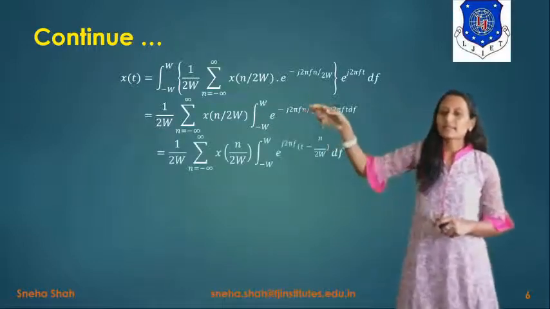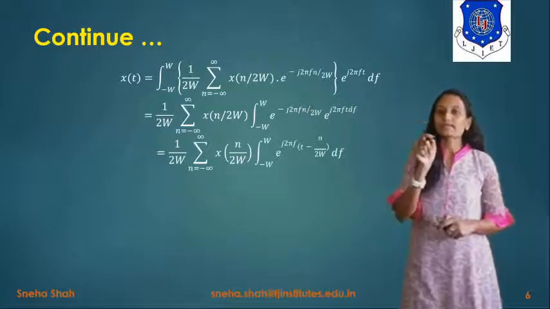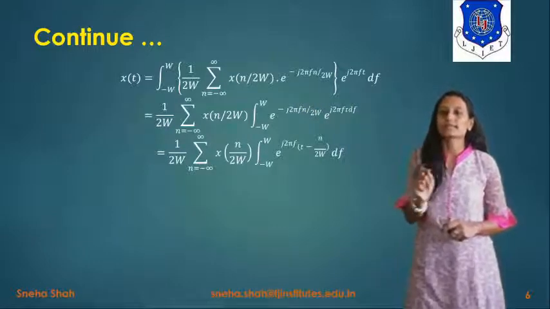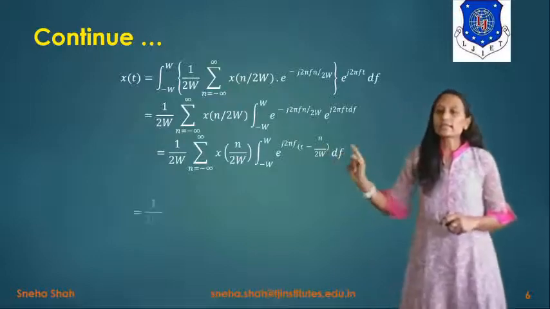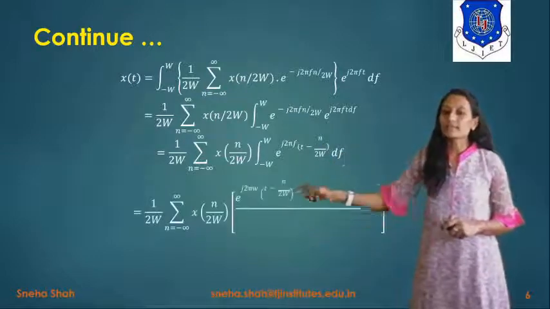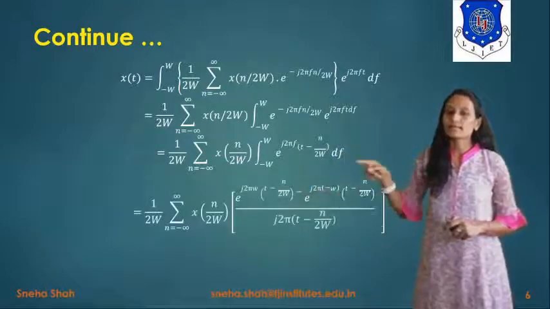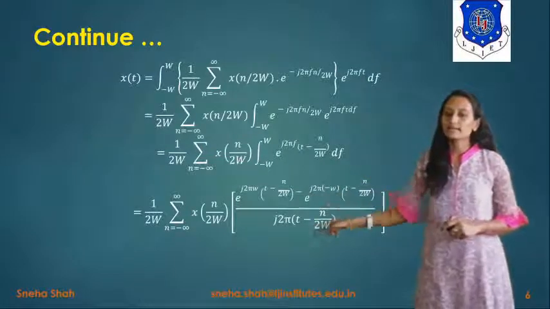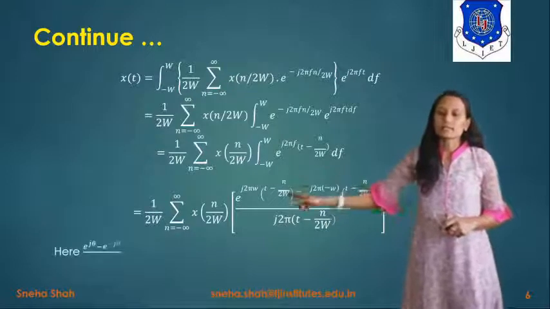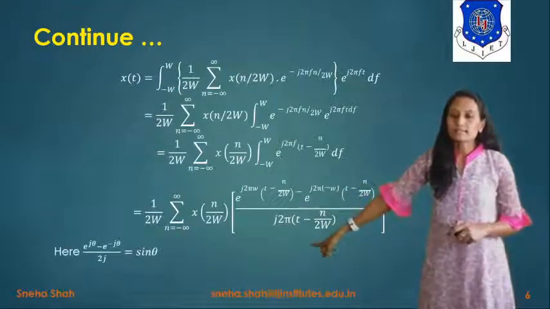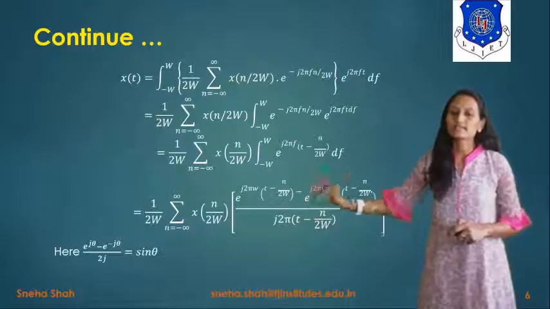Now if we simplify this term, e raised to ja into e raised to jb will be represented as e raised to ja plus b. Now if we integrate this, then it will give you a term like e raised to j theta minus e raised to minus j theta divided by this term. So it will convert into the form e raised to j theta minus e raised to minus j theta divided by 2j. So this term will be represented like sine theta.